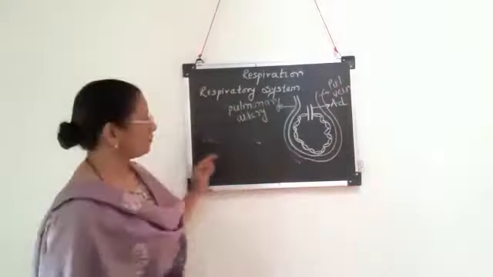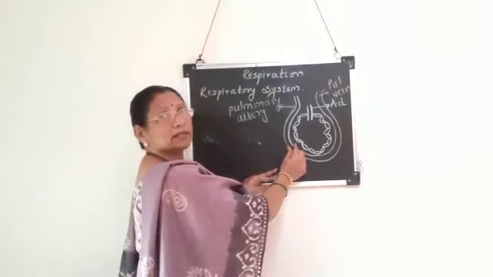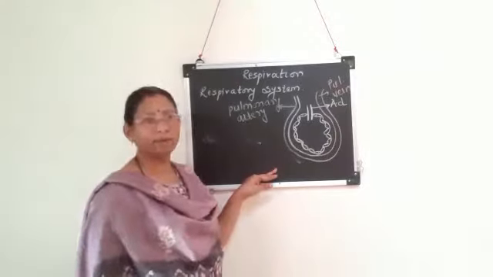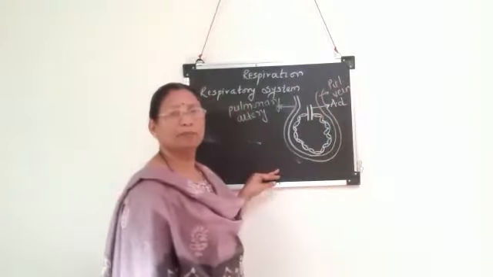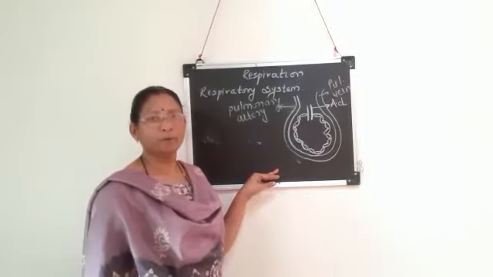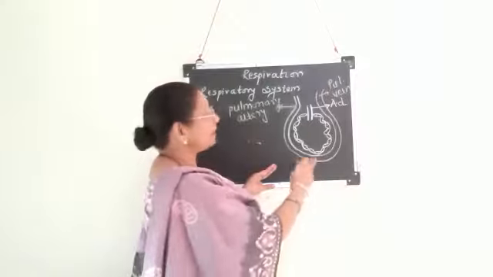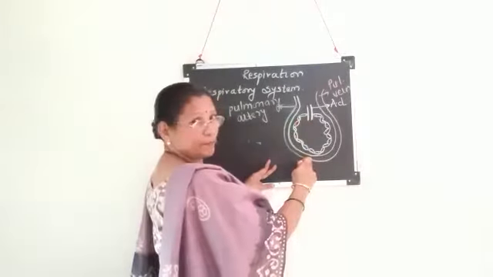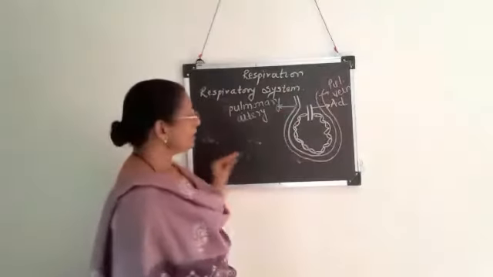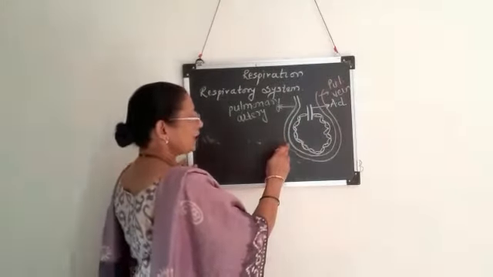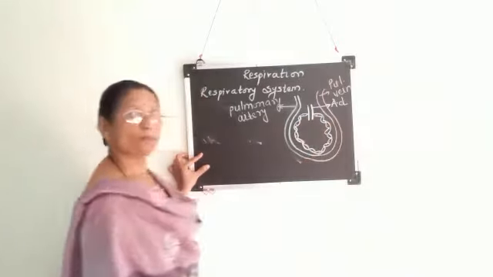This pulmonary vein is concerned with pure blood, and because of that I have used two colors here. This color is for impure blood, as impure blood is somewhat bluish in color, and this pink color is drawn over here for pure blood or oxygenated blood. Always remember that each alveolus is supplied with a branch of pulmonary artery and a branch of pulmonary vein. The pulmonary artery always carries impure blood and the pulmonary vein always carries pure blood.